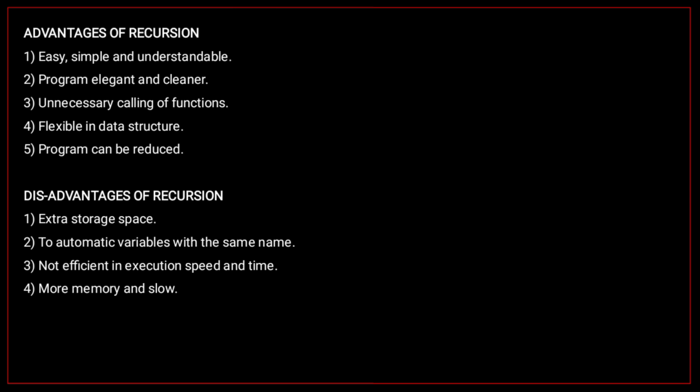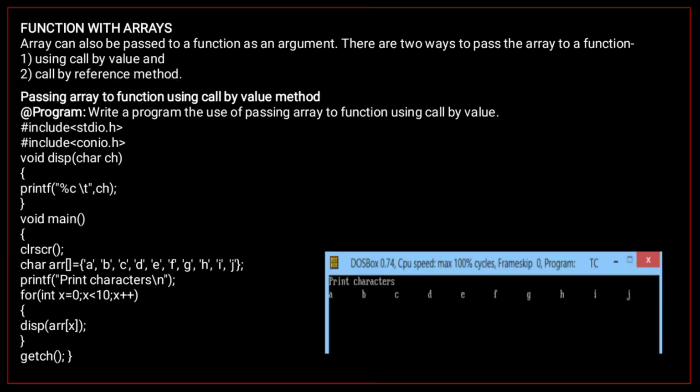Now what are the drawbacks of recursion? The first drawback, recursion requires extra storage space. Second drawback, for every recursive call, separate memory is allocated to automatic variables with the same name. Third drawback, a recursive function is not efficient in execution speed and time. And fourth drawback, recursion can use more memory and is slow.